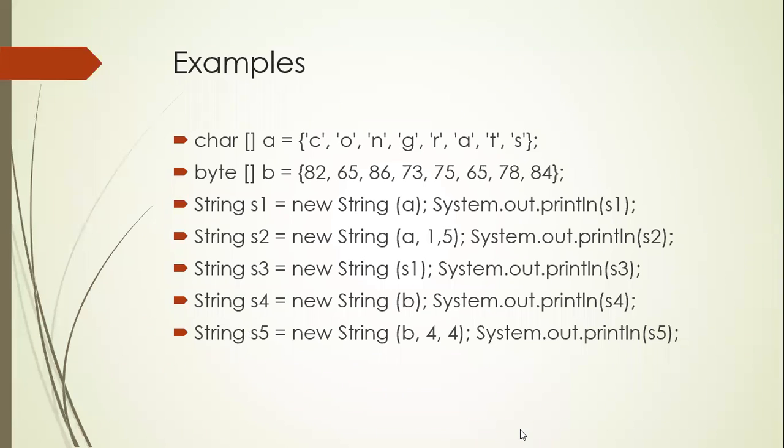Someone says B array is 44. Why is it 44? In this array, I don't have 44. Please understand. From this particular B array, we need to start from index 4 and end at 4. That is a wrong answer. Please have an idea. I will explain in case of A: I start with 1, that is O, up to 5. That is, I have to calculate up to 4.